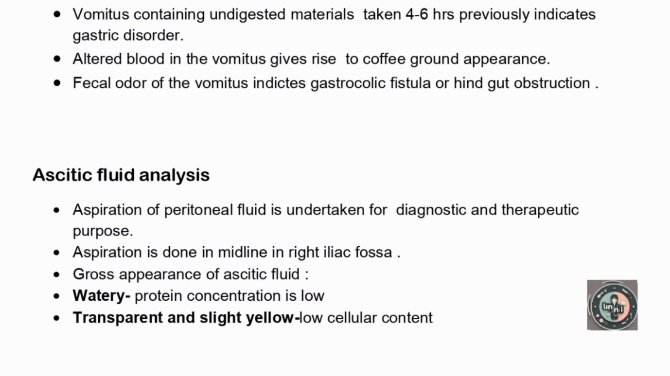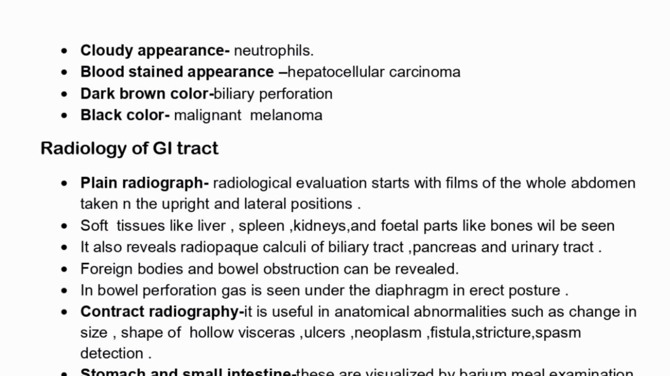So if the ascitic fluid is watery, then the protein concentration is low. If it is transparent and slightly yellow, it is showing low cellular content. If it is cloudy in appearance, then neutrophils are present. If it is blood stained in appearance, hepatocellular carcinoma is there. If it is dark brown in color, then there is biliary perforation. If it is black in color, then there is malignant melanoma. So while looking at the color of the ascitic fluid, you can make these diagnoses.